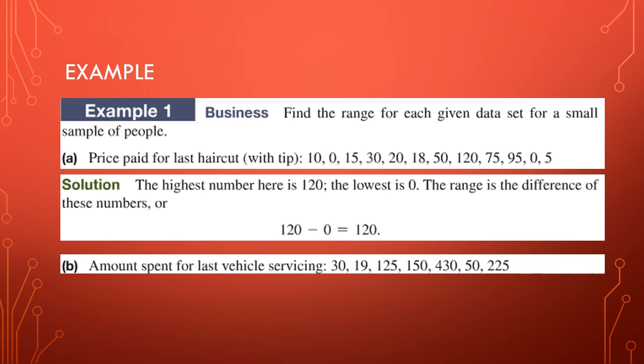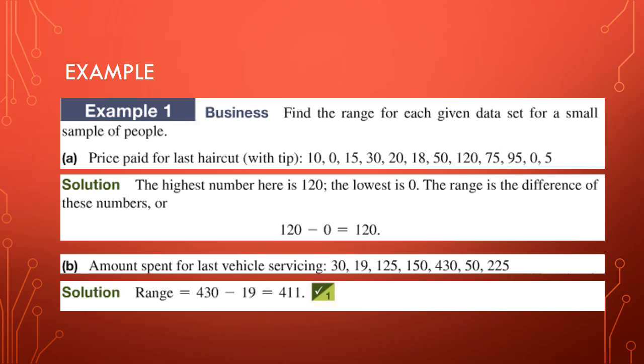Okay, for part A, the highest is 120, the lowest is 0, so the range is 120. If you haven't completed part B, do it now, and then resume the recording. The lowest point is 19, and the highest is 430, so 411 is the range.